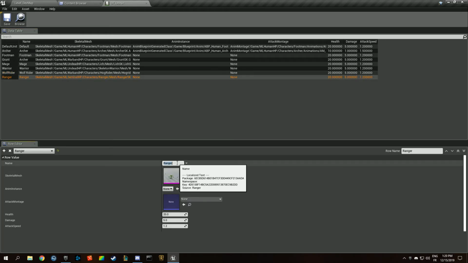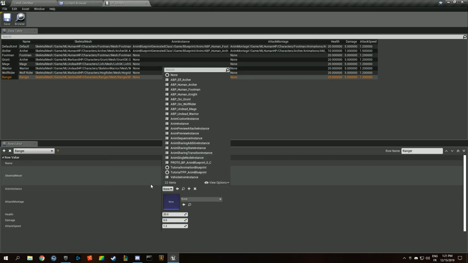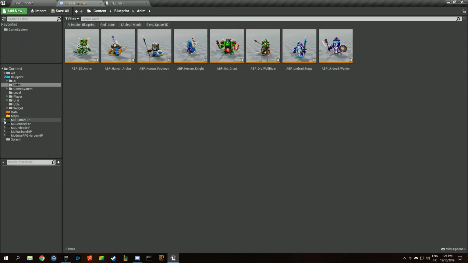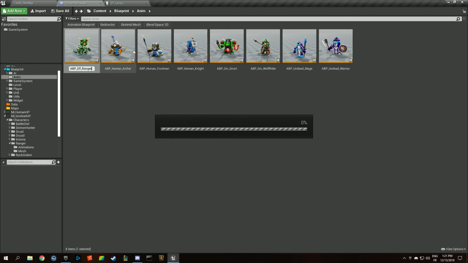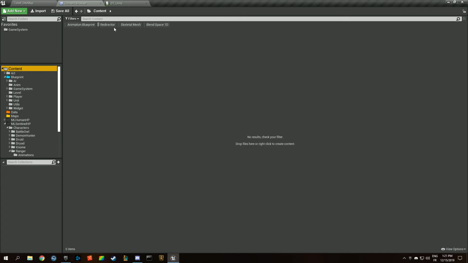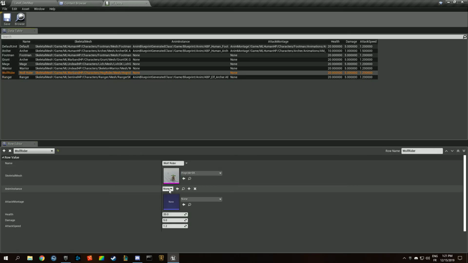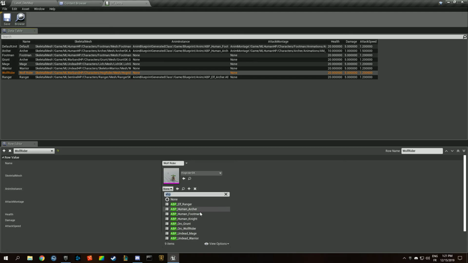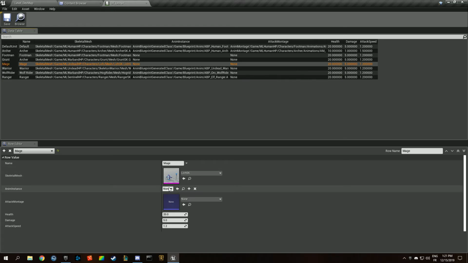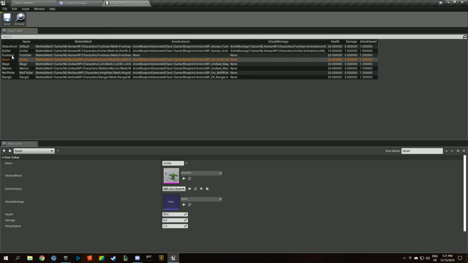And we're going to copy this. Oh, ABP ranger, elf archer. Okay, so we need to rename that. How did we call his animation? Ranger. So we're going to rename that. It's not going to be archer, it's going to be ranger, like this. Did it create a redirector? No, it didn't. So wolf rider, we're just going to grab ABP and copy and paste that everywhere we need. Warrior, mage, grunt, and footman.